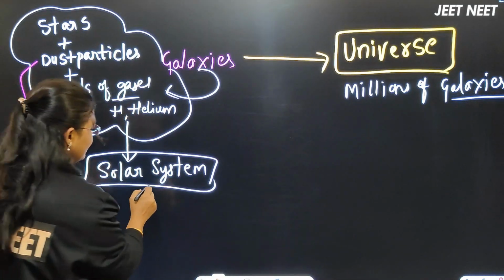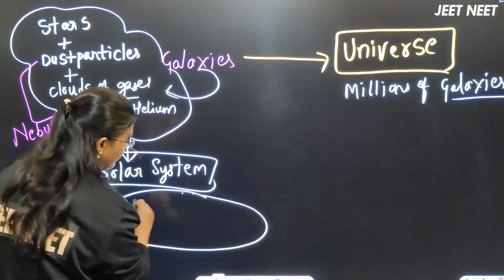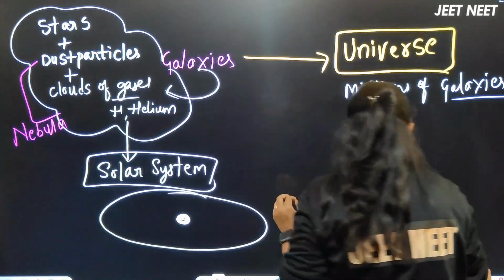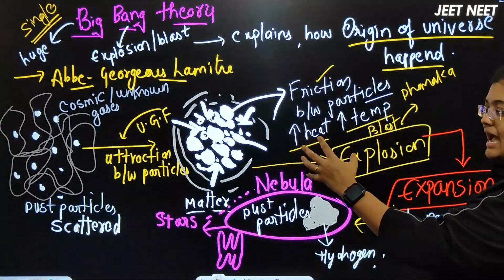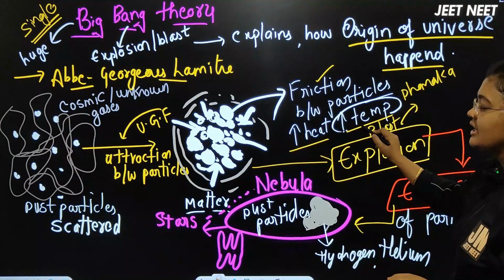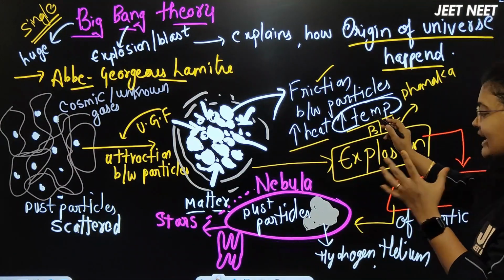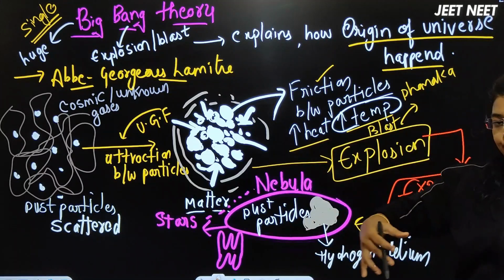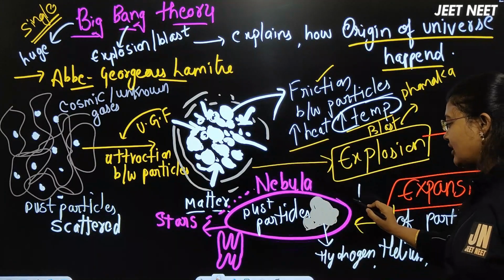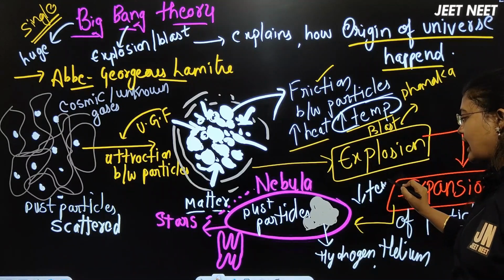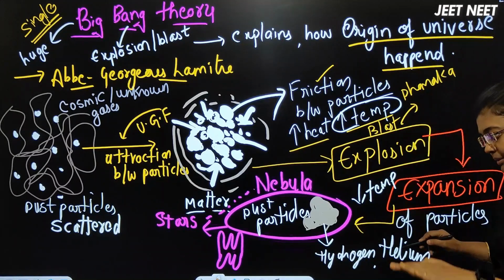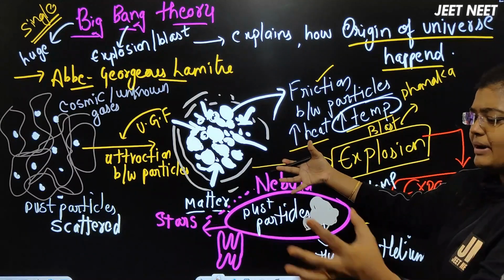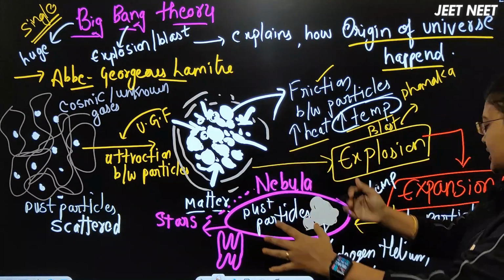Solar system. In the solar system, as we know, first the heat increased. But I remember one more point: whenever the blast happened here, the temperature was high. Once the explosion happened, slowly the expansion happened. Once the expansion is happening, the temperature is going to come down, am I right? The temperature decreases. So dust particles are moving, and again gravity acts. They fuse together and form a nebula here.